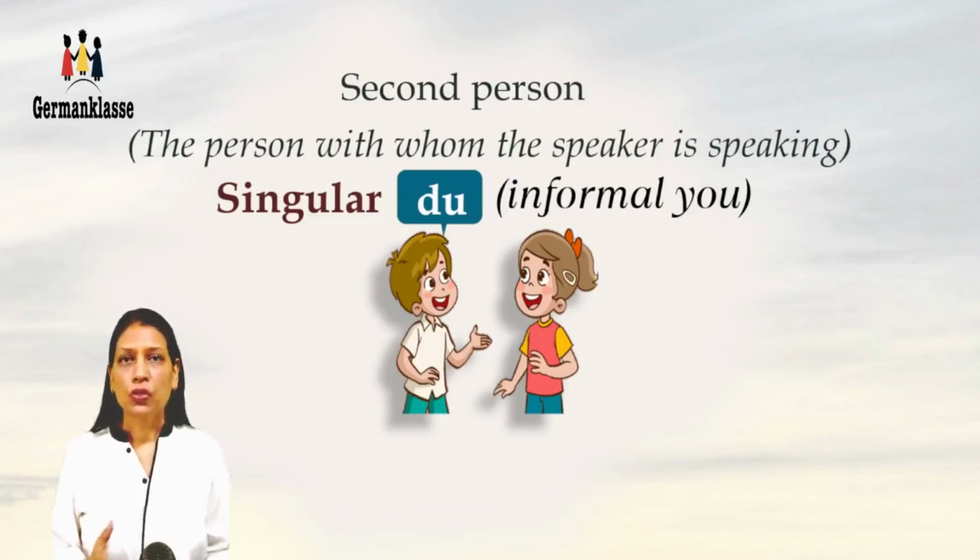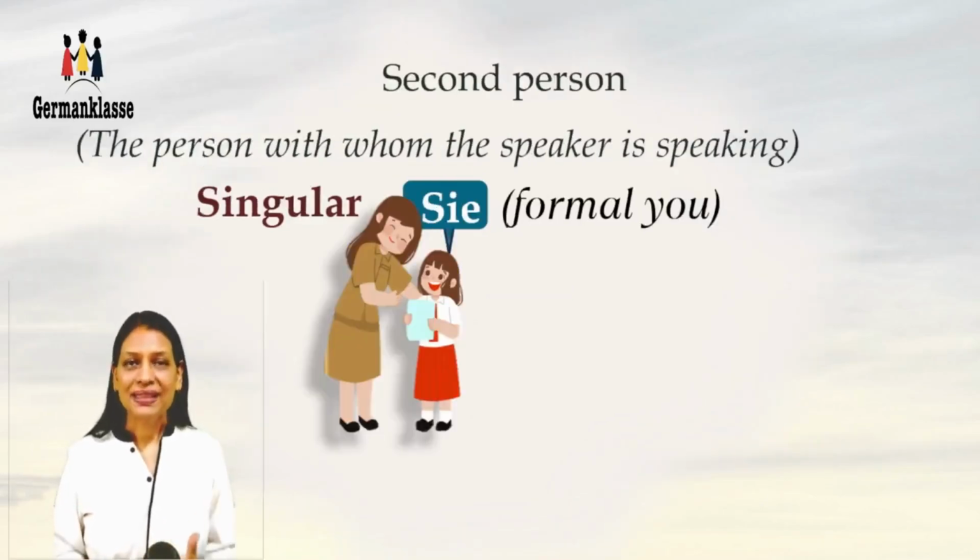When we are in an informal conversation with someone younger to us, our friend, or someone very close to us, we would address them as du. But when we are in a formal conversation with someone senior to us, someone elder to us, or someone who's not very known to us, then we would address them as Sie. For those who know Hindi, tum and aap. So tum is du and aap is Sie. So Sie is the formal you.